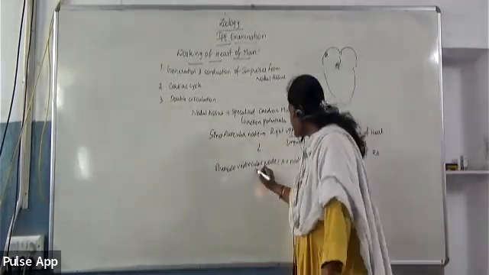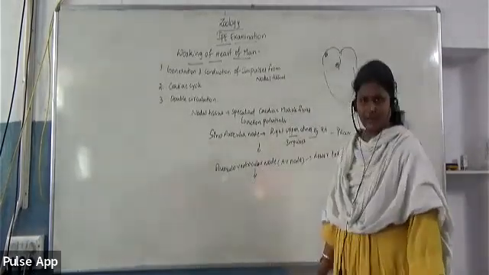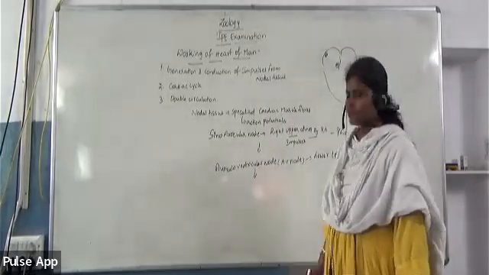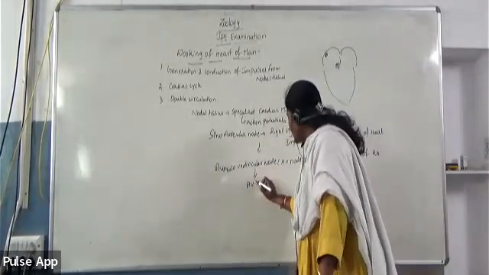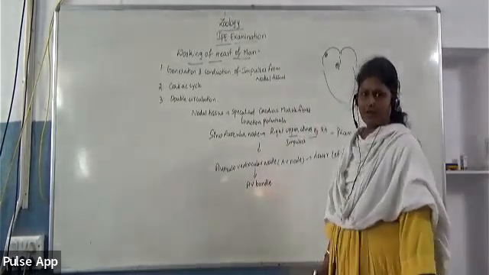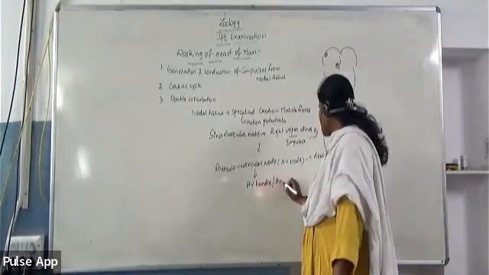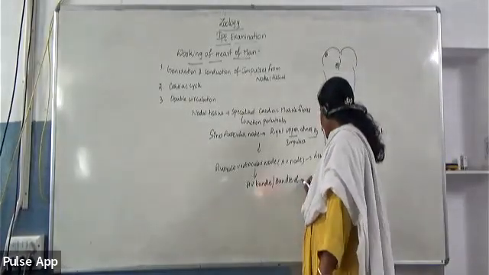After that, from the AV node, these action potentials, or electric currents or impulses, will be transferred to the AV bundle, auriculoventricular bundle, or atrioventricular bundle. Otherwise, this AV bundle can also be called the bundle of His.